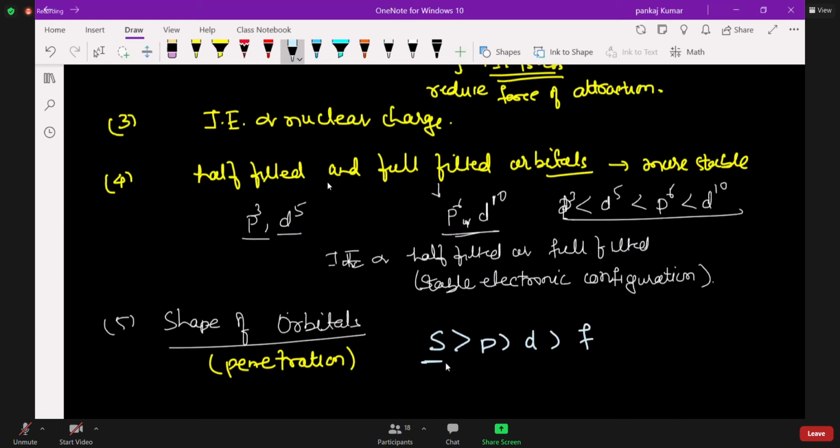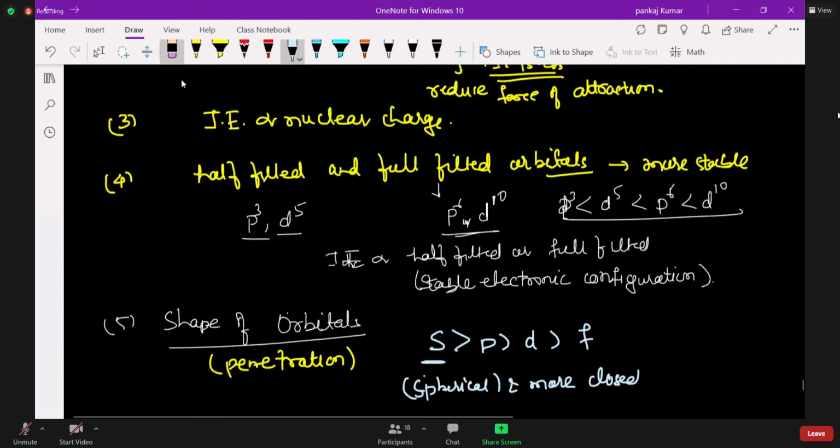So this S orbital is spherical and more closer to the nucleus, right?